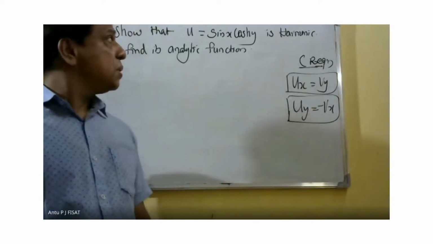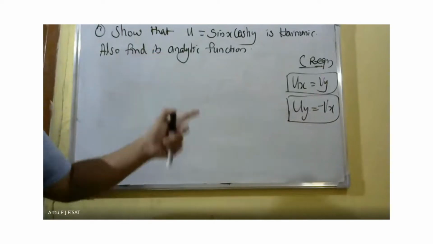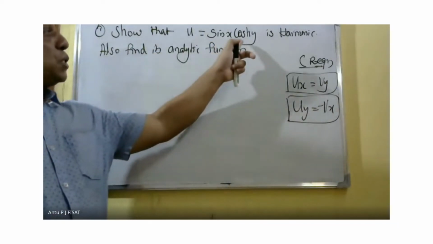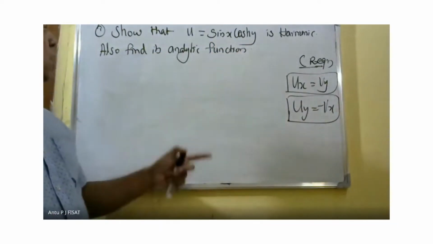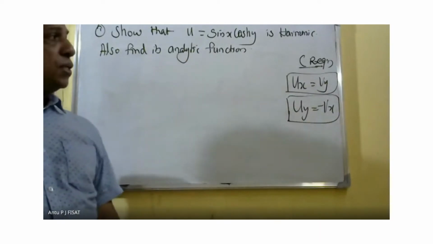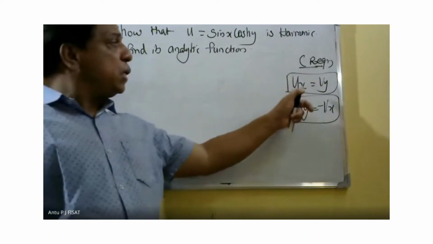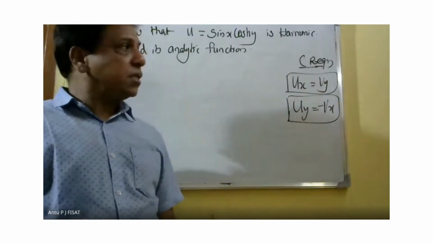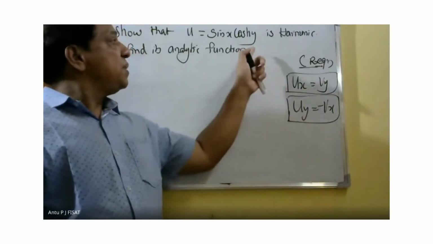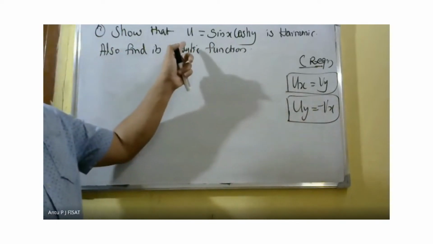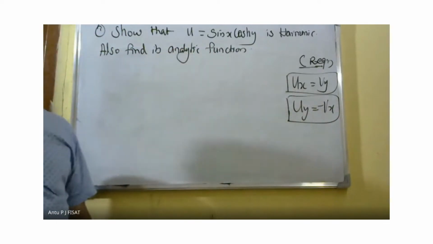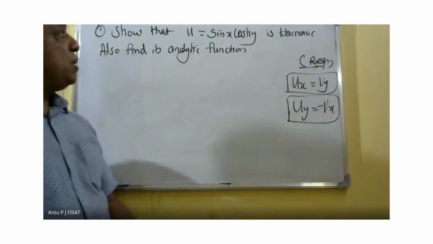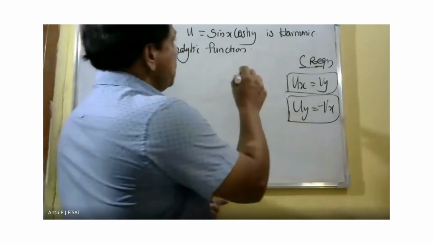Good morning, students. Today we have to show that u equal to sin x cos hy is harmonic, and also find its analytic function. We know the Cauchy-Riemann equations are ux is equal to vy and uy is equal to minus vx. Based on this result, we can find the analytic function. First, we have to show that u is harmonic.